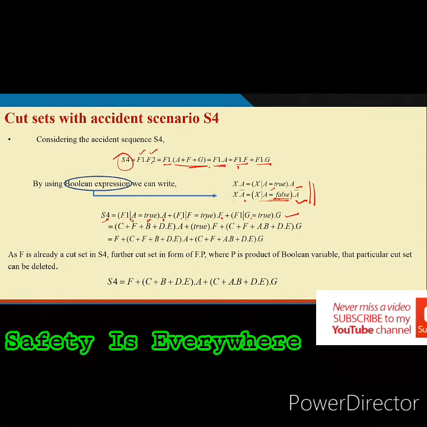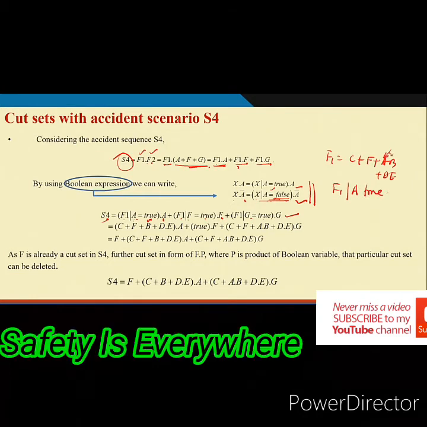Now, F1 given A true. So, all of you know what is F1? C plus F plus AB plus DE. Then F1 given A true, that means this will always happen. So, this will become C plus A plus B plus DE.